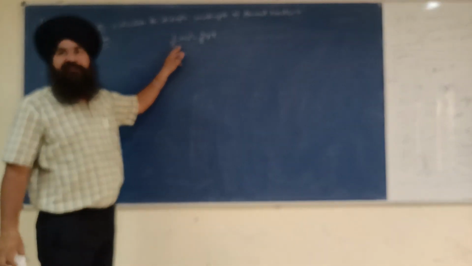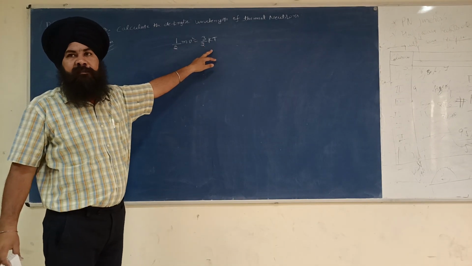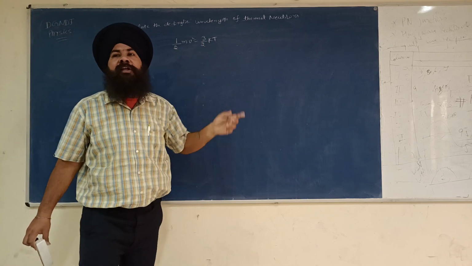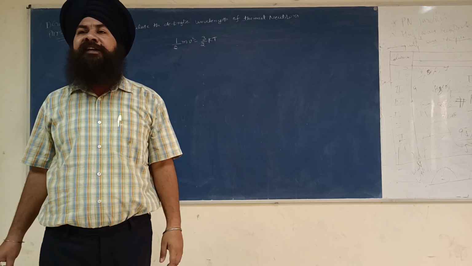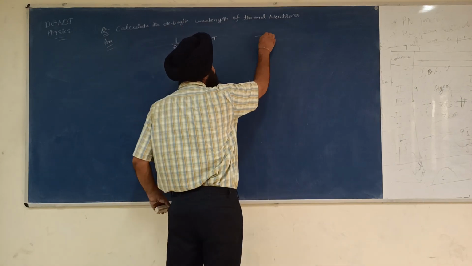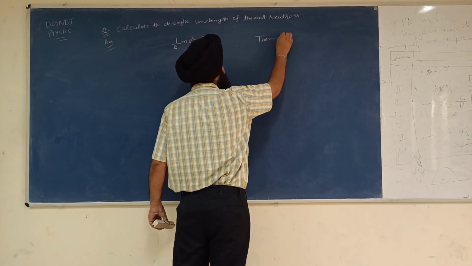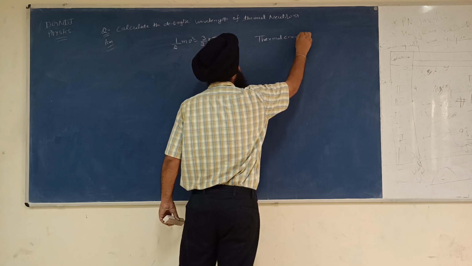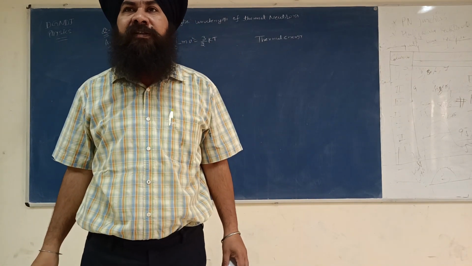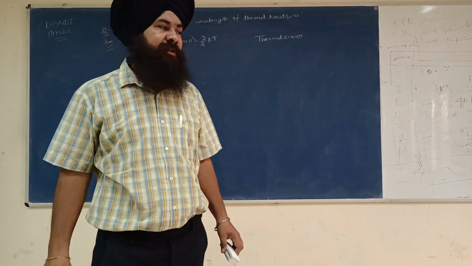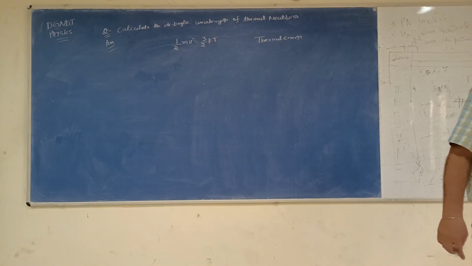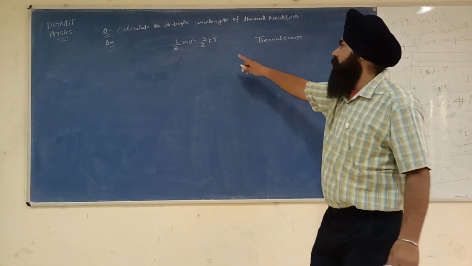So the kinetic energy of neutrons is equal to the thermal energy. This is called kinetic energy, and this is called the thermal energy. What's the formula of thermal energy? kT. Thermal energy means the energy at room temperature. So we can say the kinetic energy of neutrons is the thermal kinetic energy.